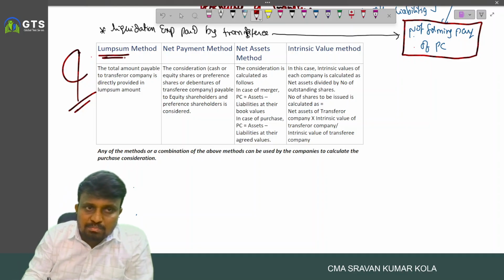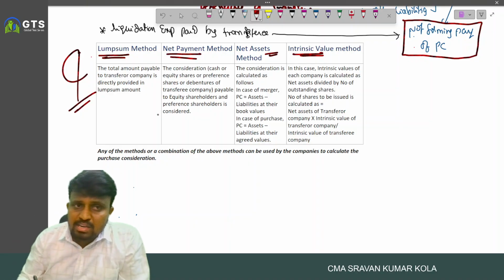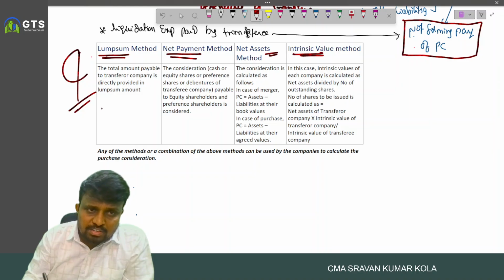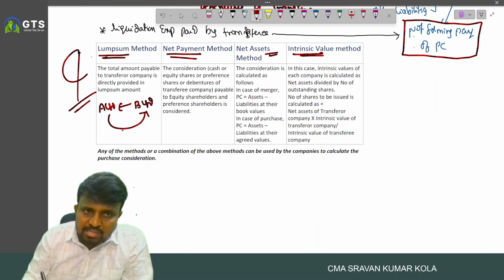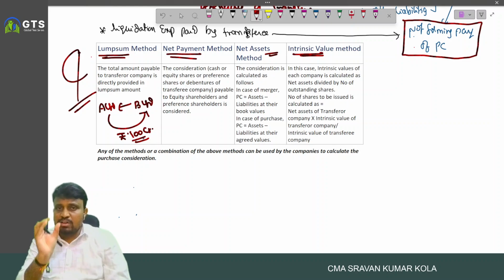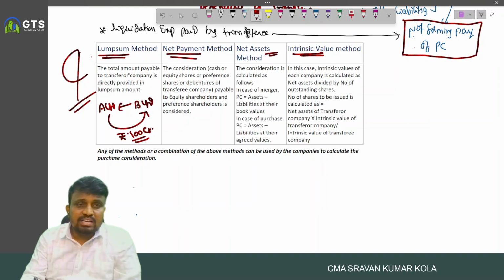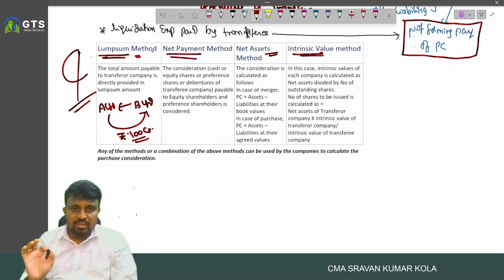And one is the lump sum method, net payments method, net assets method, and intrinsic value method. In case of lump sum method, for example, A Limited acquires B Limited, and A Limited agrees to pay 100 crore to B Limited. Here the purchase consideration is stated in terms of a specified amount, a lump sum amount. So that case is said to be a lump sum method.